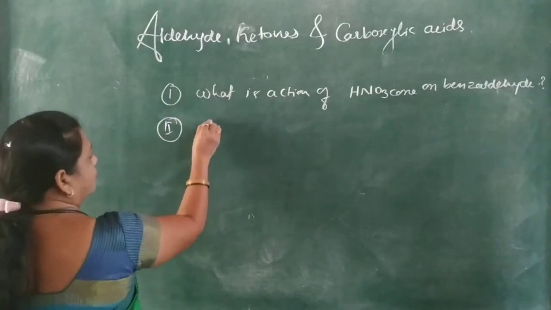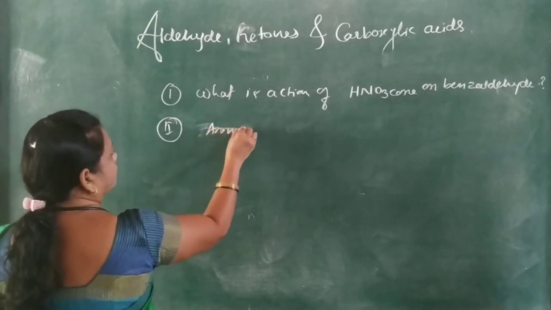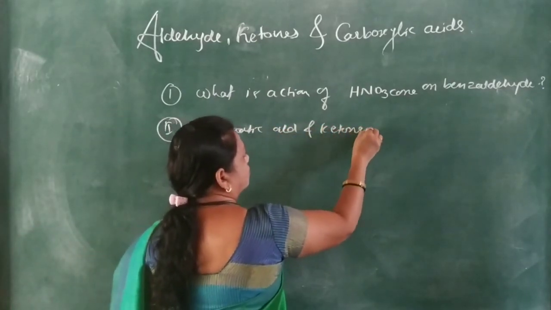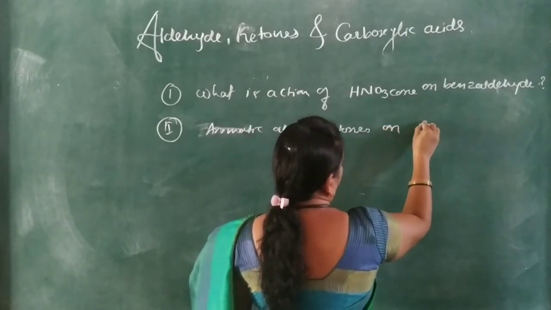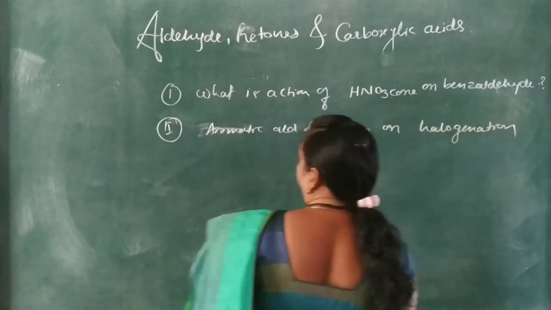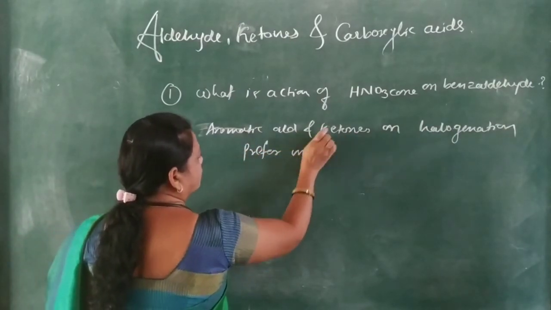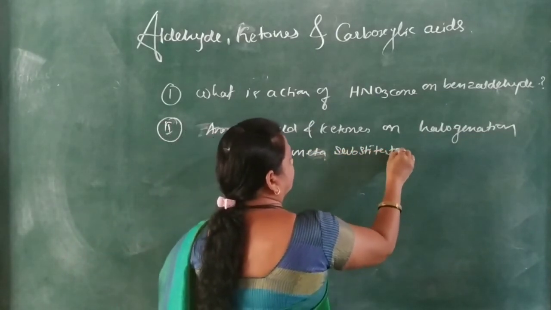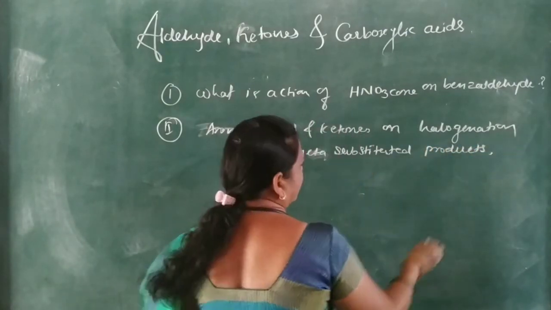Second one, aromatic aldehydes and ketones on halogenation prefer meta substituted products.